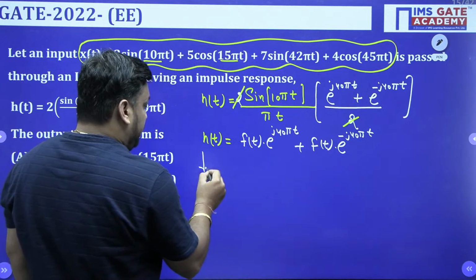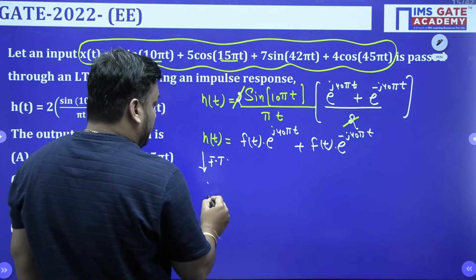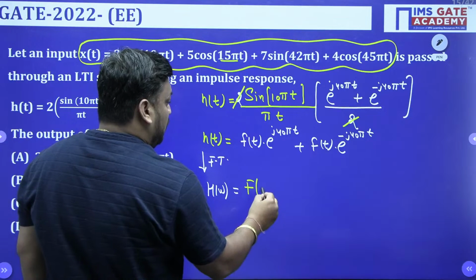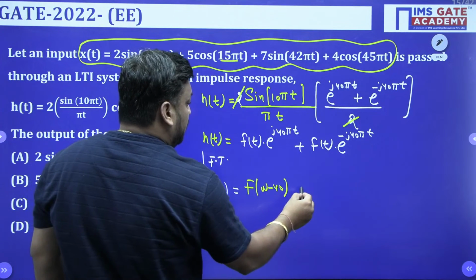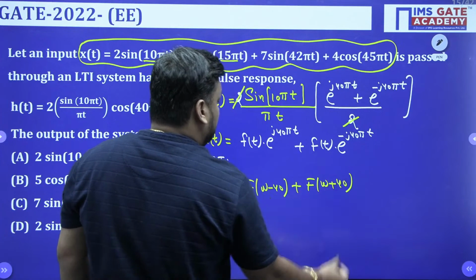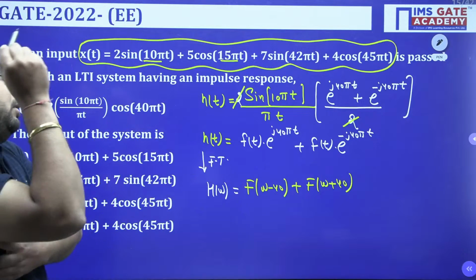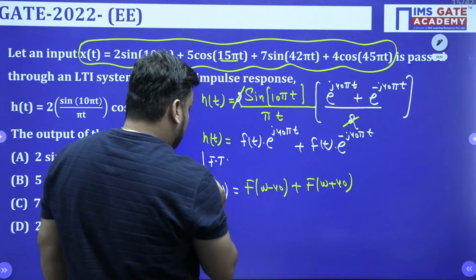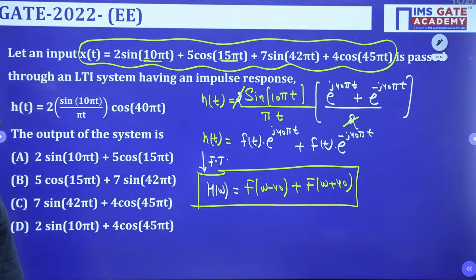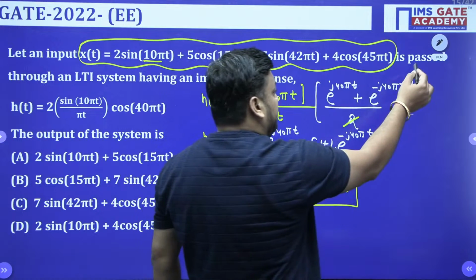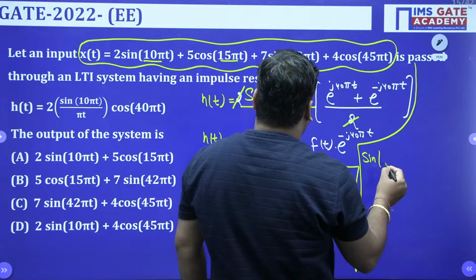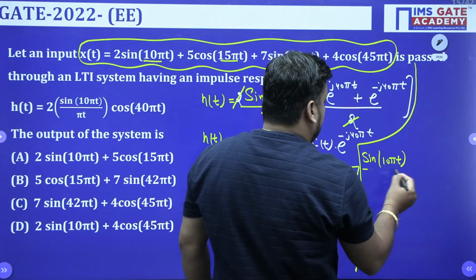If you take the Fourier transform on both sides, what do you get, guys? You will get H(omega) equal to F(omega minus 40) plus F(omega plus 40). I hope it is clear to you. First of all you have to find what F(omega) is. Here f(t) is sin(10 pi t) upon pi t, which I have assumed as f(t), of the form sin(at) upon pi t.